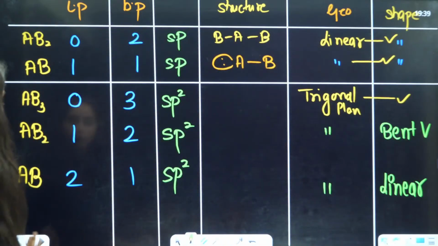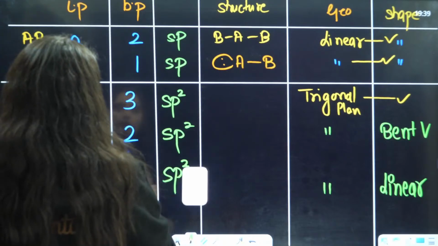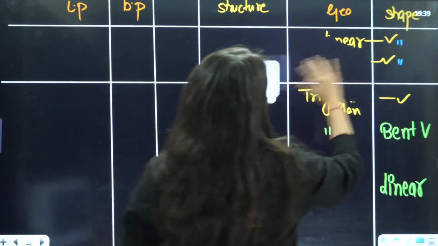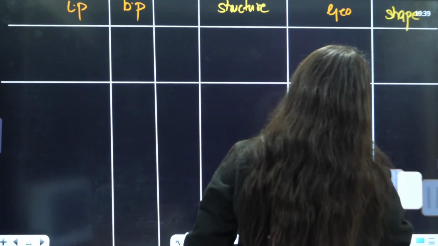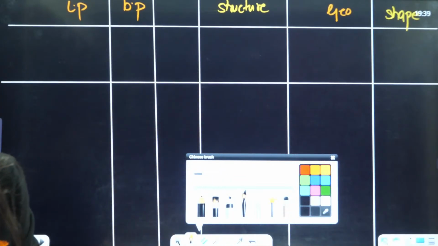Next, with the same thing we are going to draw other molecules as well. I want to see your answers in the comment section, guys. Now, for example, you are having a molecule with a certain kind of geometry.